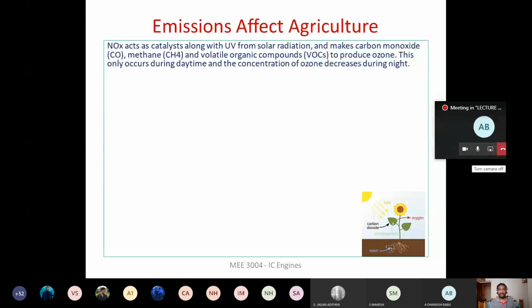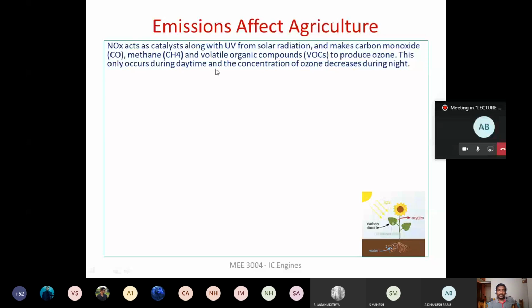So normally in the case of plants, the plants will absorb water and CO2 from the atmosphere with the help of sunlight. So it requires sunlight. The photosynthesis process takes place because of the presence of chlorophyll in the plant. It takes in CO2, water, sunlight, and it forms glucose, and it stores that in the plant. Thereby, it gives a byproduct, which is oxygen, right? Which is essential for human beings and for other wild animals, right?